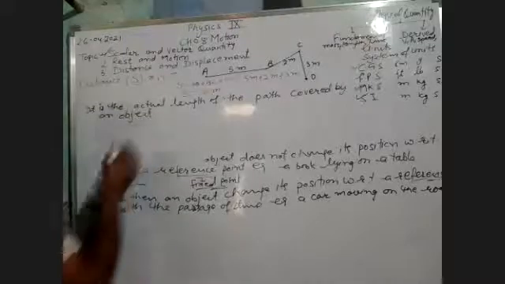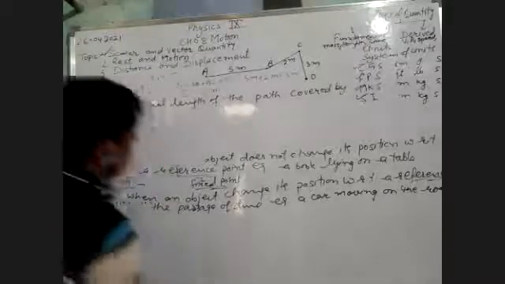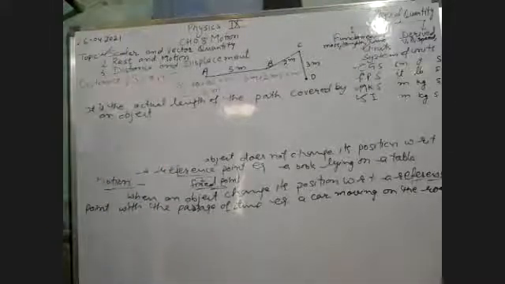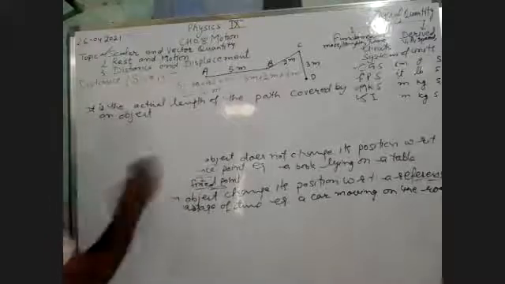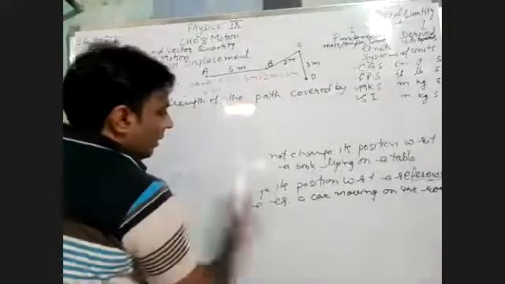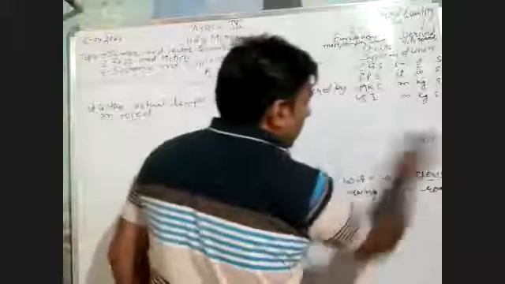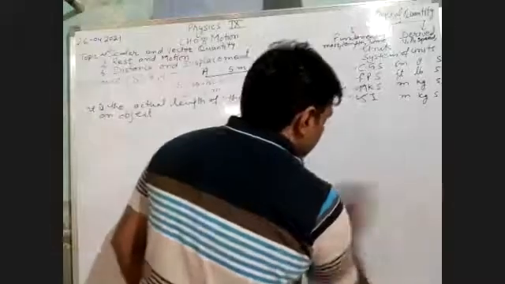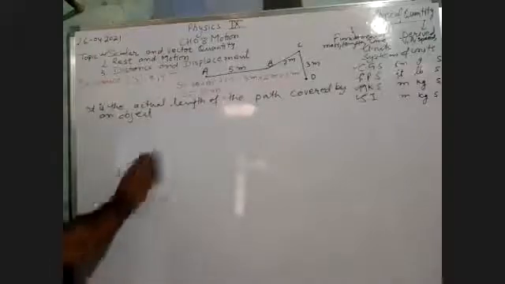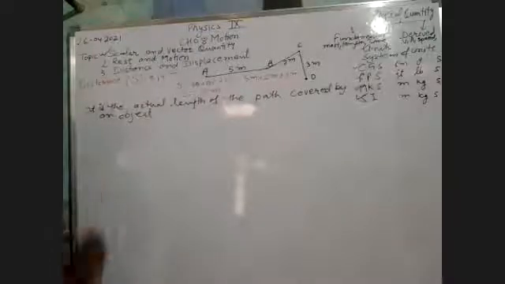Actual length means the total length. So we can measure the length of each and every part, and we can simply add those lengths by using the simple algebraic rule of addition.